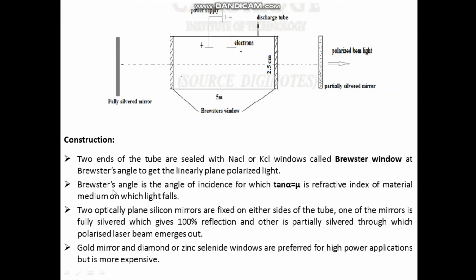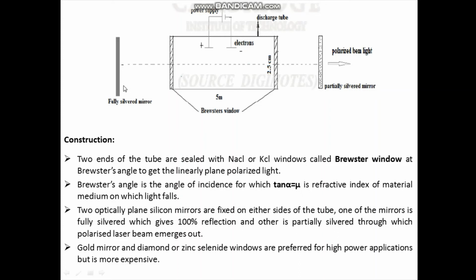What is Brewster's angle? Brewster's angle is given by Brewster, and it is the angle of incidence for which tan alpha is equal to mu, where alpha is the angle of incidence for the photons and mu is the refractive index of material of the medium on which the light falls.